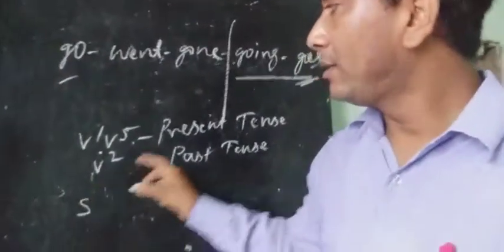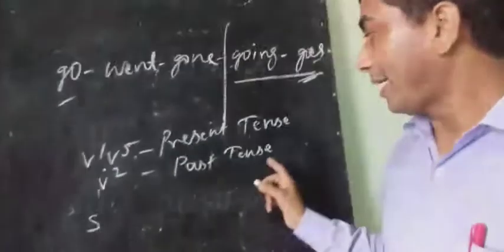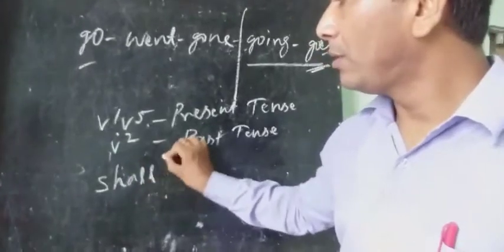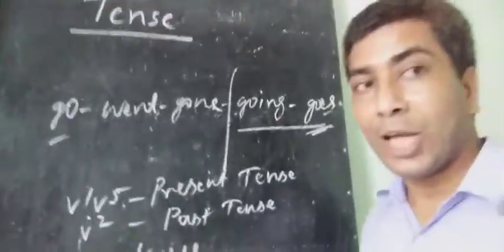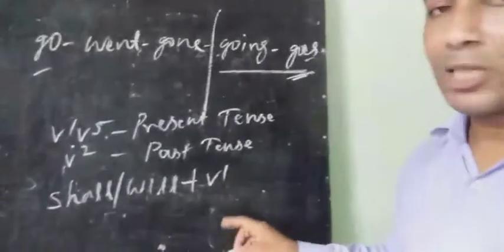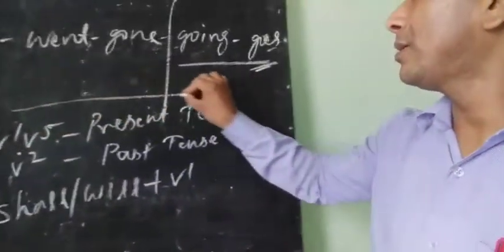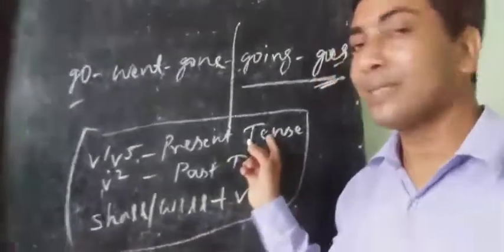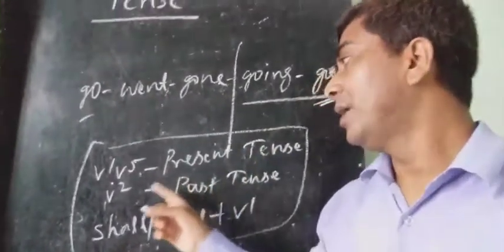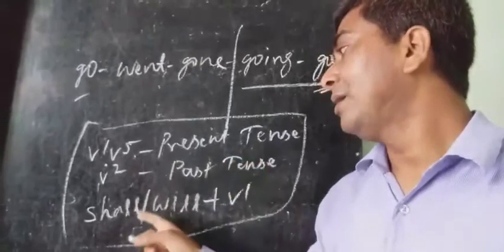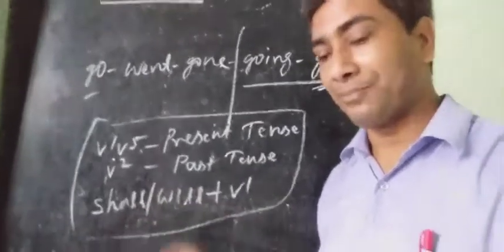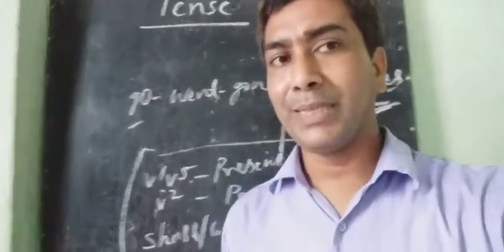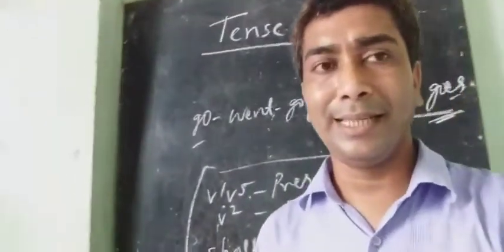And shall, will. Present is V1, V5, past tense is V2, and shall, will. In future, always shall, will come. After shall, will, always V1 comes: shall, will plus the first form of the main verb. This short rule you must remember first. V1, V5 means present tense, it indicates present time. V2 means past tense, it indicates past time. Shall, will plus V1 is future tense, it indicates future time. So there are three tenses in English: present, past, future. Present tense indicates present time, past tense indicates past time, future tense indicates future time.